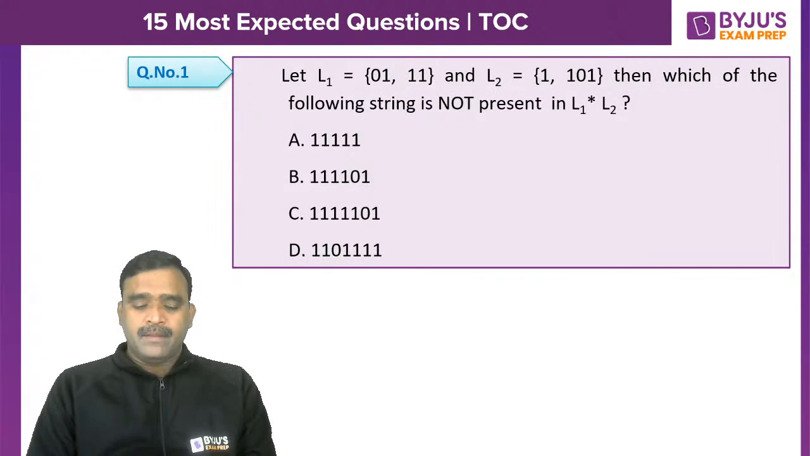So let L1 be {0 1, 1 1}. Those are the strings in the language L1. And in the language L2, {1, 1 0 1}. These are two other strings. Both are from the same alphabet. Then which of the following strings is not present in L1 star L2? So whatever strings are not present here, you have to identify.